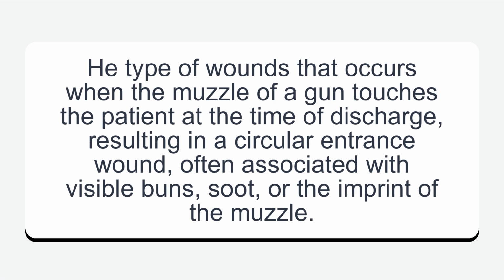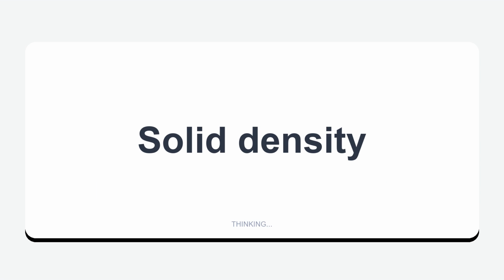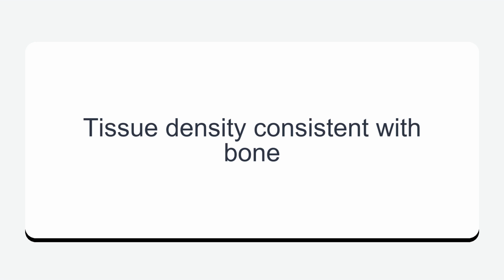Contact wounds. Key type of wounds that occurs when the muzzle of a gun touches the patient at the time of discharge, resulting in a circular entrance wound, often associated with visible burns, soot, or the imprint of the muzzle. Solid density. Tissue density consistent with bone.